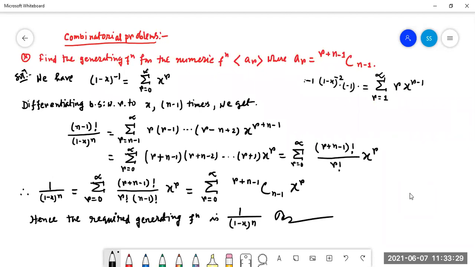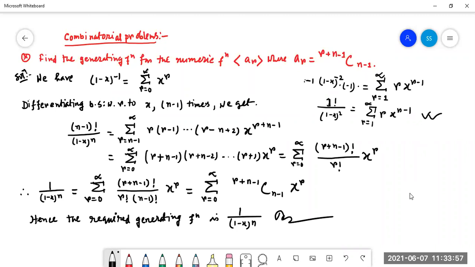When we make the first order differentiation, this 1 can be written as factorial 1, (1 minus x) to the power 2 equal to summation r equal to 1 to infinity of r x to the power r minus 1. After first order differentiation, we got it. Is it clear to everybody?